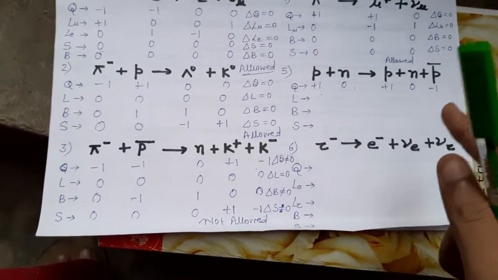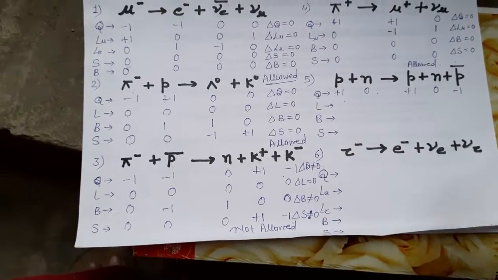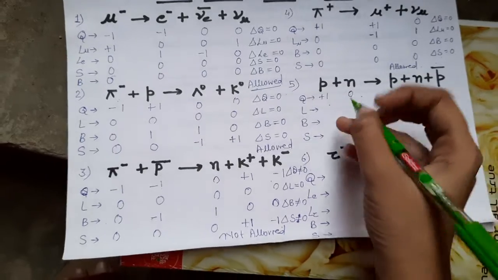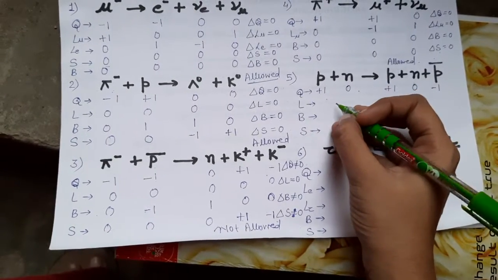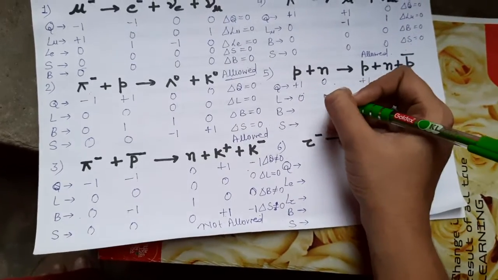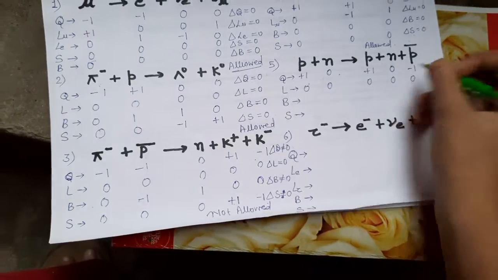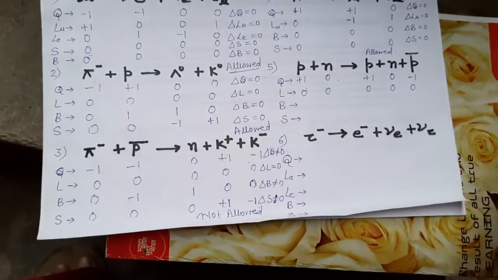For an antiparticle the charge is opposite to that of a particle. Clear? Now check for lepton number. It is not a lepton, so 0, 0, 0, 0 and 0. All these particles are not leptons.